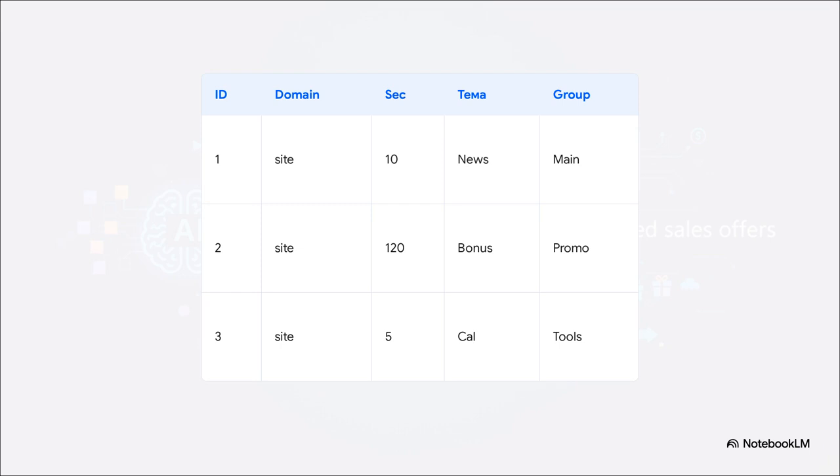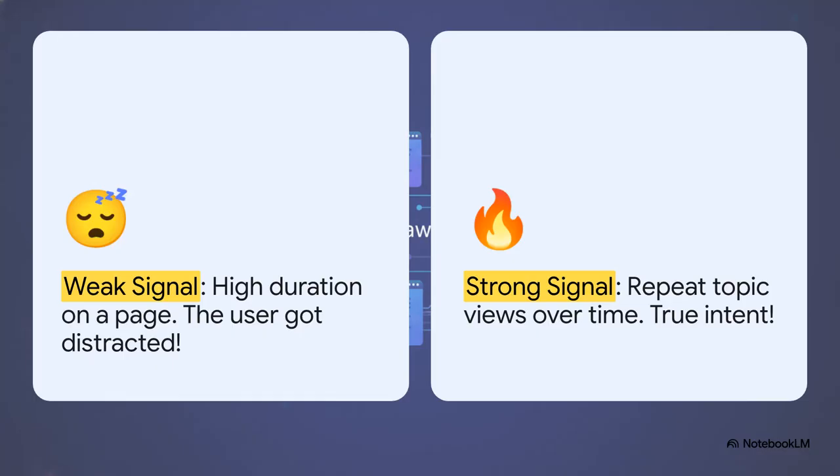And remember, for a real business, this represents thousands and thousands of rows every week. Let's be real, no sales manager has the time or the data science degree to sift through this manually. So we have to know exactly what clues we are looking for. Now here is a really fascinating, kind of counterintuitive insight. The most crucial part of this is knowing the difference between a weak signal and a strong signal.